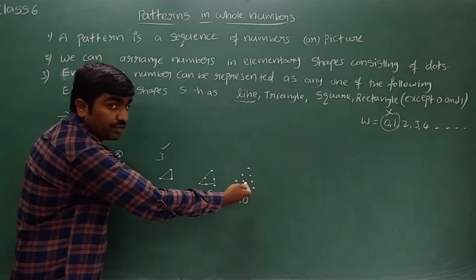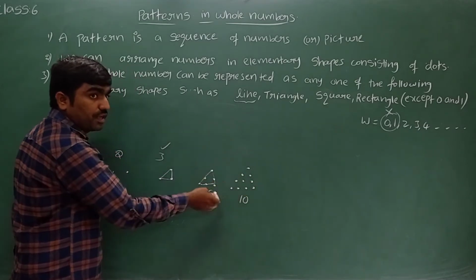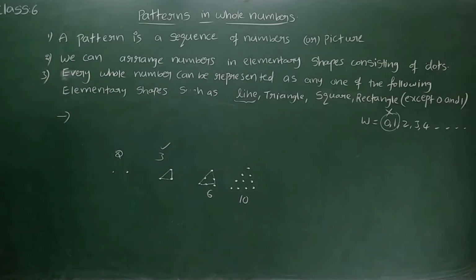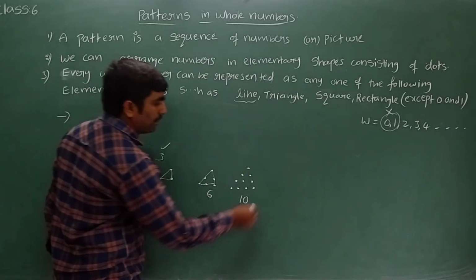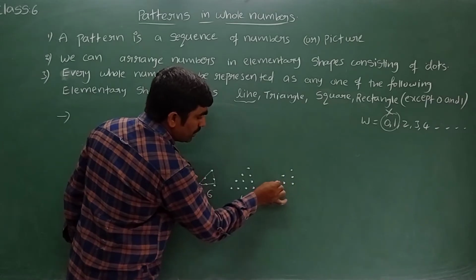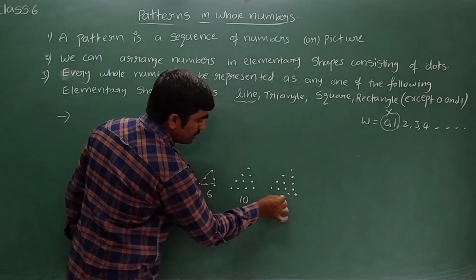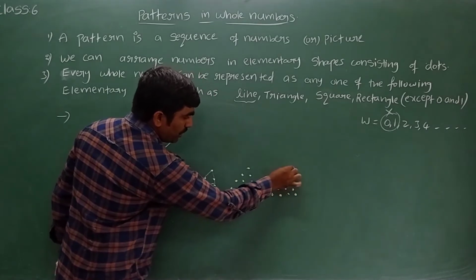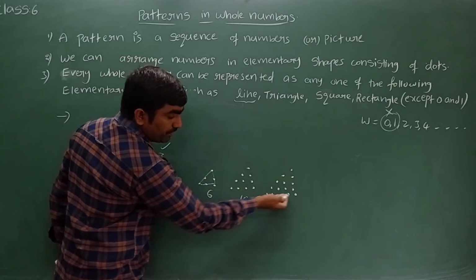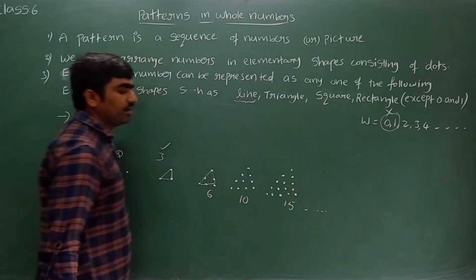For the fifth row, how many dots should we take? 5 dots. Before that we have 10 dots, now 5 dots. 10 plus 5, 15. Yes, 15 is the next triangular number. See once more: 1, 2, 3, 4, 5 dots in the rows. By joining this we can see a triangle. Till the fourth row we have 10, the fifth row 5. 10 plus 5, 15. So these are called triangular numbers.